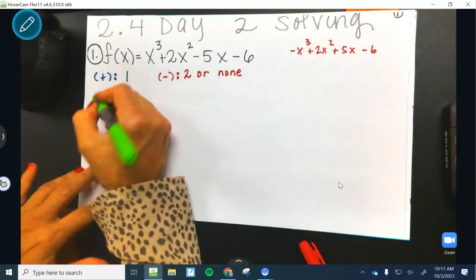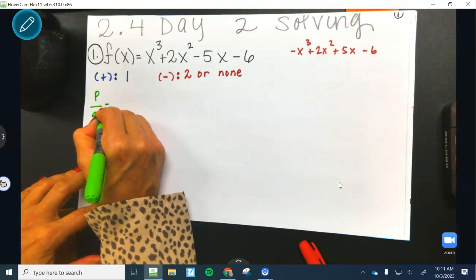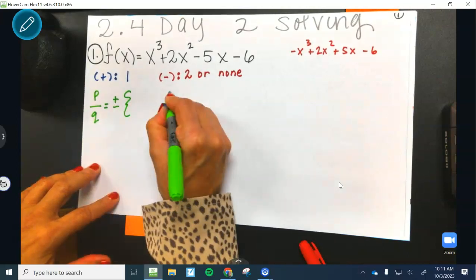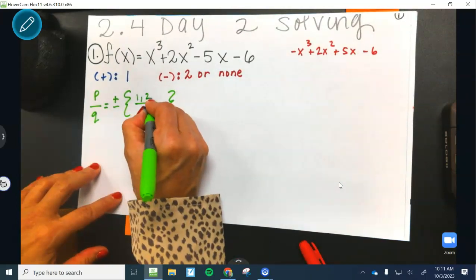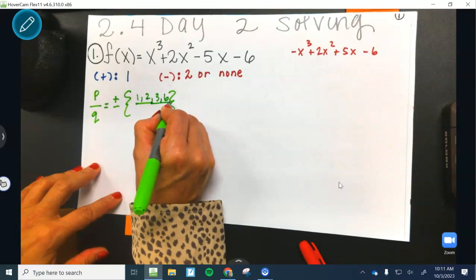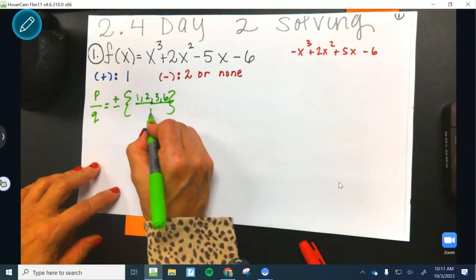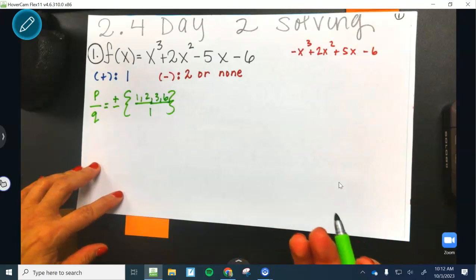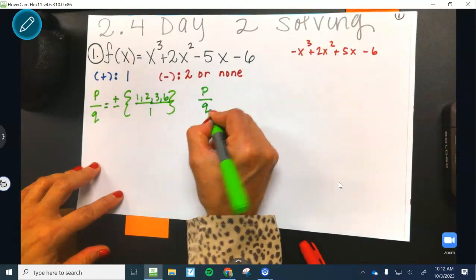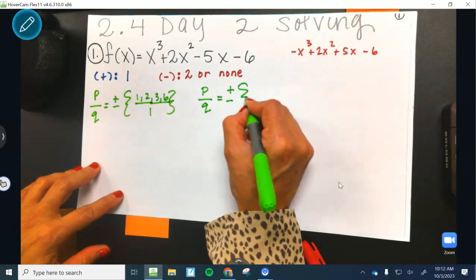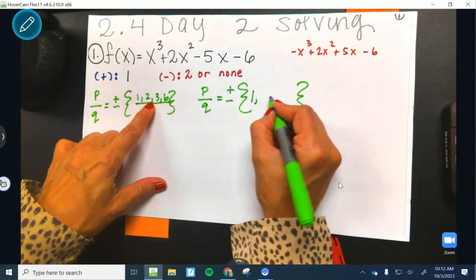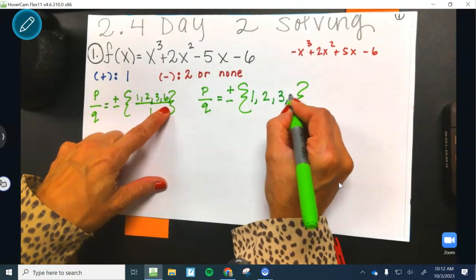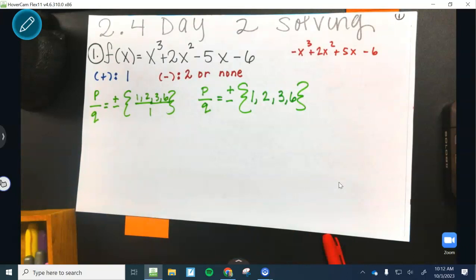That's P over Q. So let's write P divided by Q. Top number are the factors of 6. Let's write 1, 2, 3, 6. Oh, the leading coefficient is just 1. So those are essential. That's the answer bank. All right. So we are going to start doing synthetic division using and only using 1, 2, 3, and 6. Anything outside of that's a waste of time because there's no way it's going to be an answer.